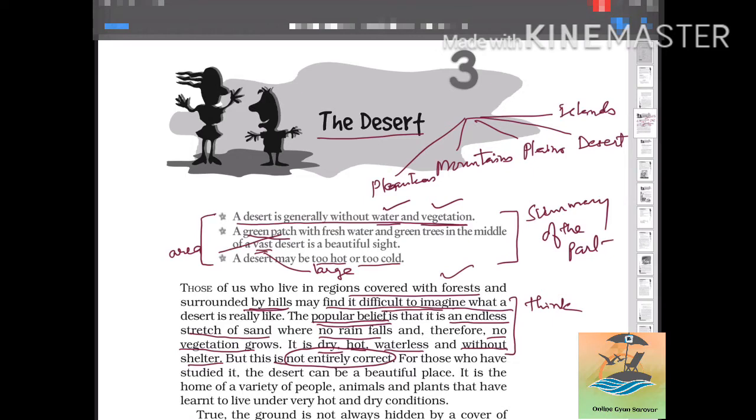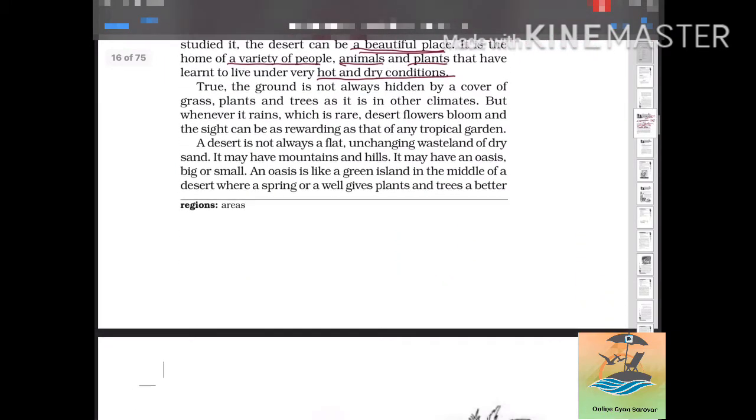We also have water. So for those who have studied it, the desert can be a beautiful place. Those people who have seen or studied a lot about the desert come to know that the desert is also a beautiful place to live in. According to them, the desert is a home to a variety of people, animals and plants. These people, animals and plants have been able to live under these hot and dry conditions. They have adapted themselves to live in these harsh conditions.